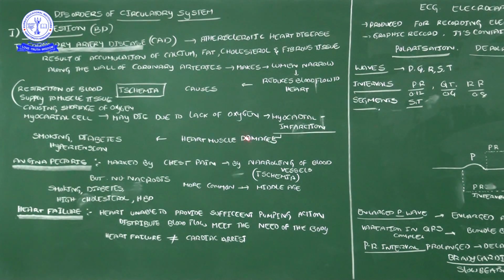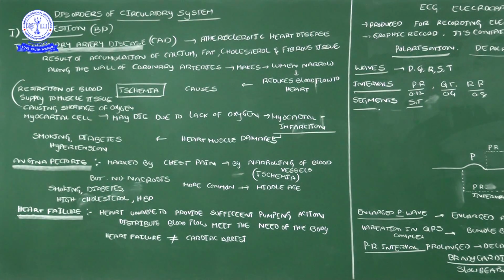So heart muscles are damaged, and finally it leads to a drastic problem. It is caused by the smoking habit, and diabetic patients and hypertension persons may also get this type of problem, okay.